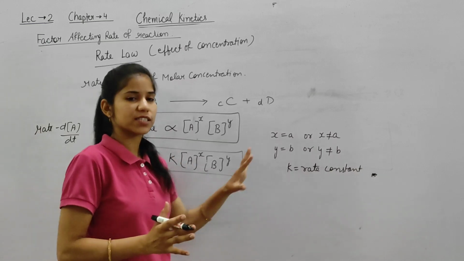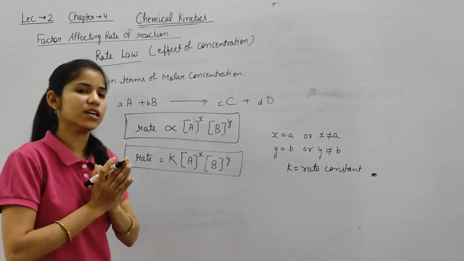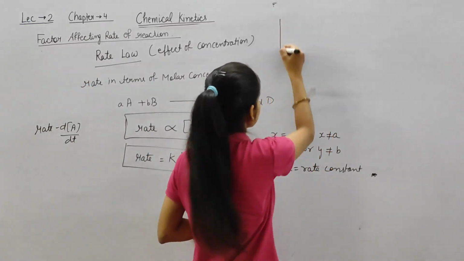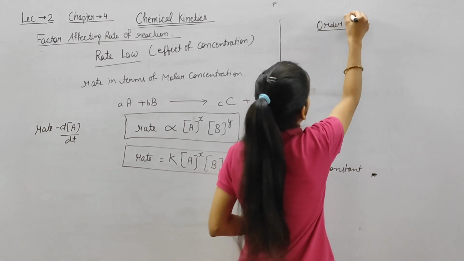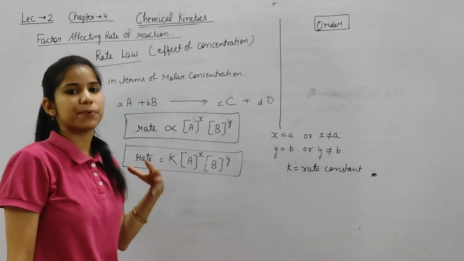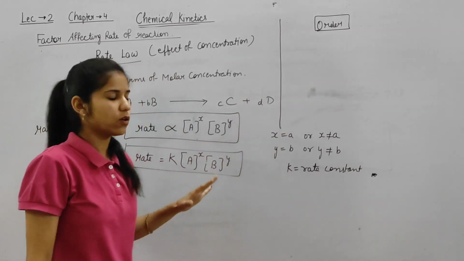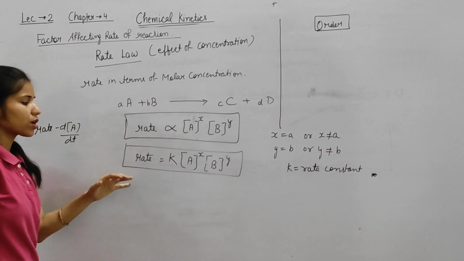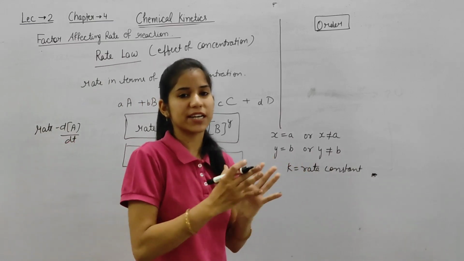Okay, so we have discussed the rate law. Now we are talking about order of a reaction. Firstly, we leave this order of a reaction. Now we are talking about this rate. This rate is experimentally determined.